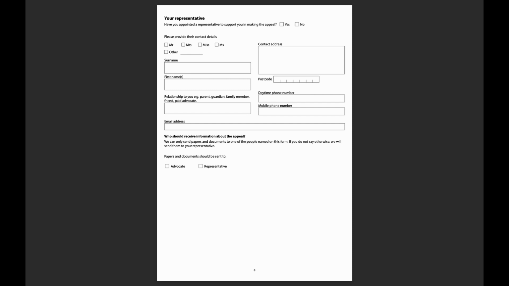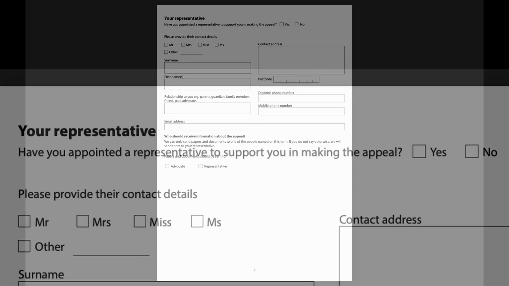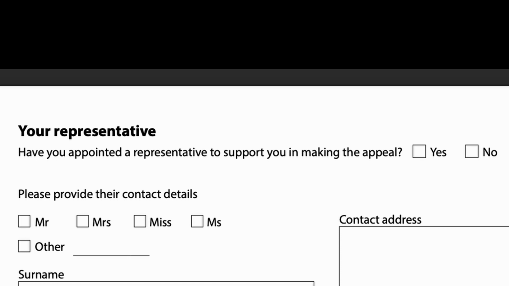If you do have a representative, then please give their contact details on this page. Please note, if at any time during the appeal either you decide not to continue with your representative, or if any of the contact details provided change, you need to notify the tribunal in writing. If you don't have a representative, then please tick no and move on to the next part of the form.